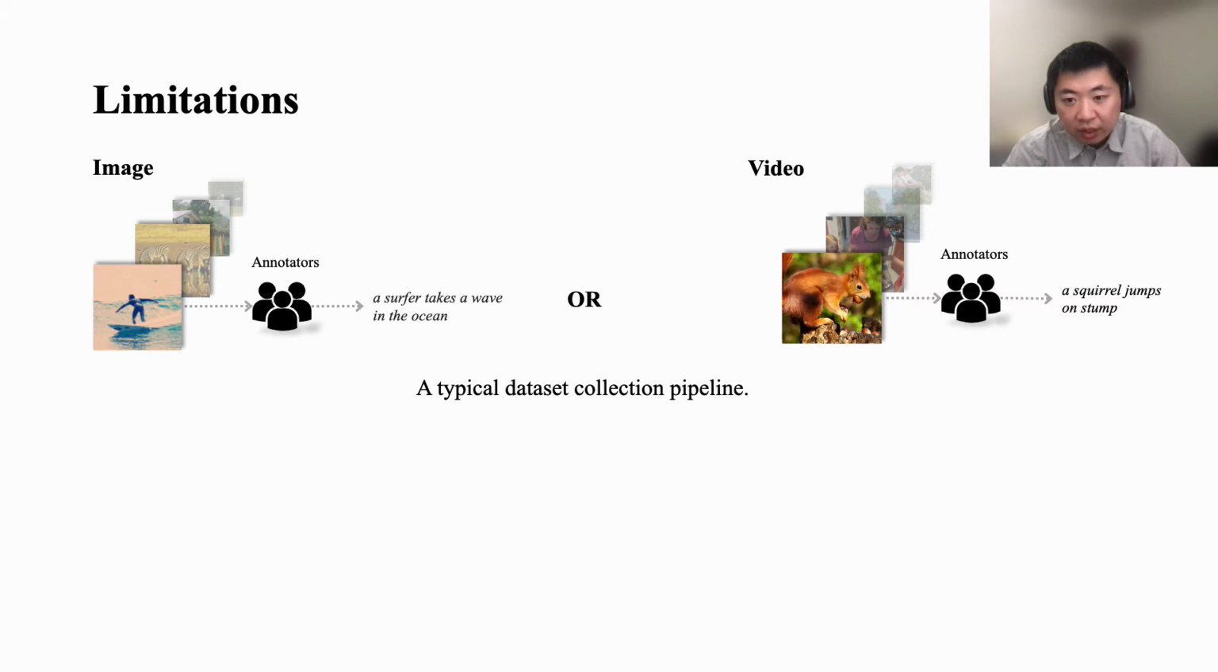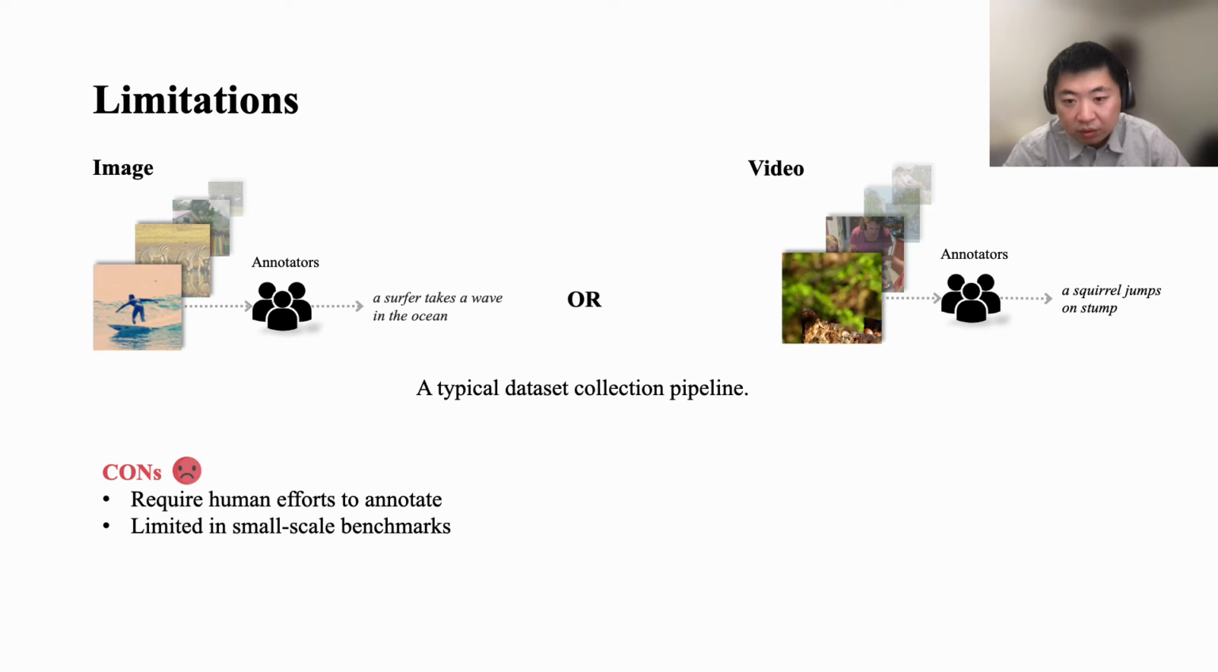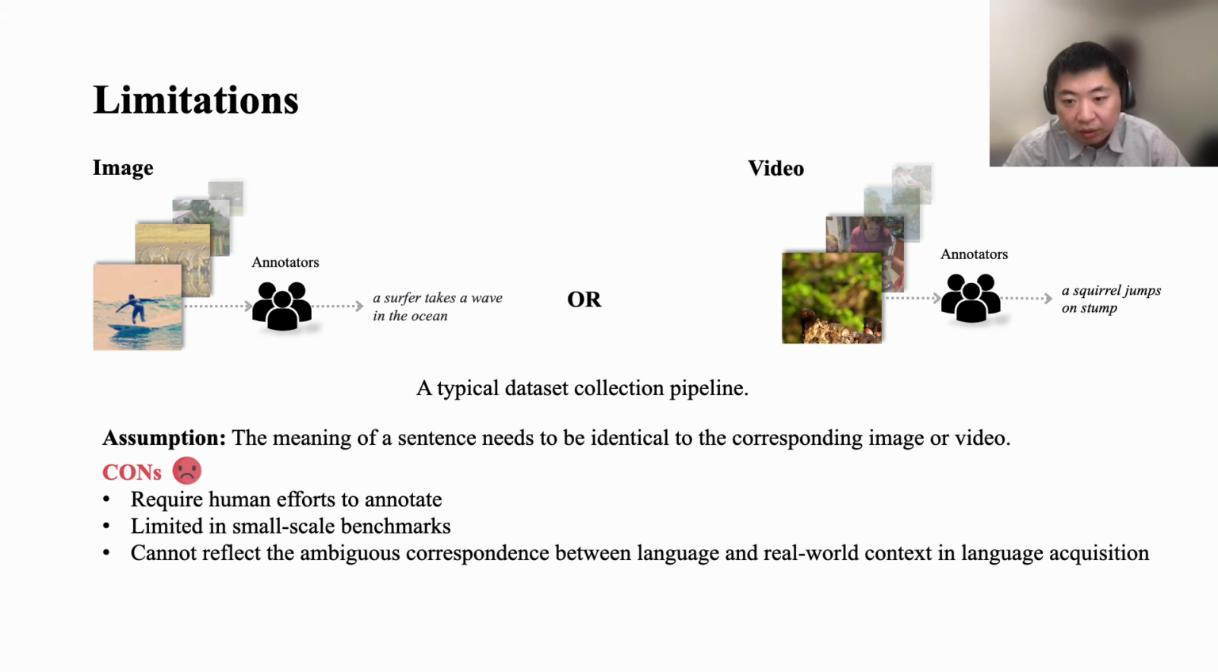However, both image-aided and video-aided grammar induction still suffer from data limitations. A typical dataset collection pipeline looks like this. They first collect images or videos and then ask annotators to describe them. Since the pipeline requires human effort to describe images or videos, it is harder to scale to larger size. Meanwhile, this pipeline assumes the meaning of a sentence needs to be identical to the corresponding image or video. This assumption cannot reflect the ambiguous correspondence between language and the real-world context in language acquisition.